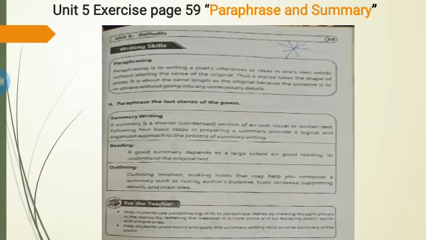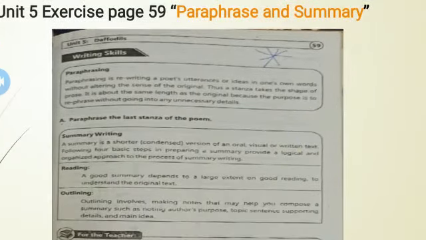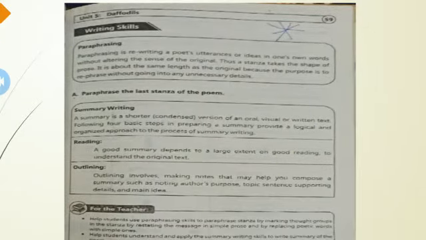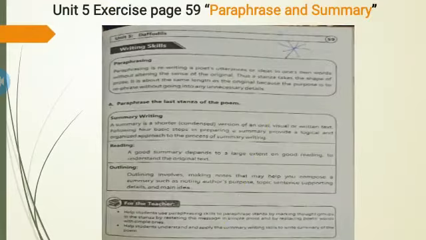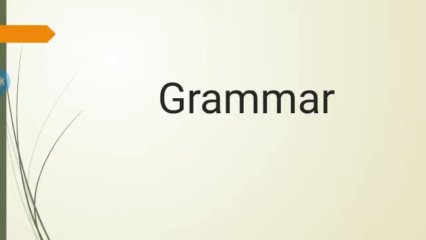Again, there is an exercise on page number 59 of writing skills. You have to write the summary, paraphrase and summary writing. What is paraphrasing? What is summary writing? You have to learn the definitions of paraphrase and summary writing.